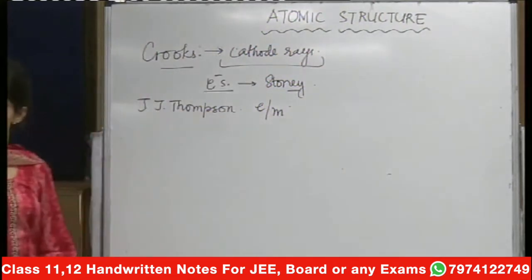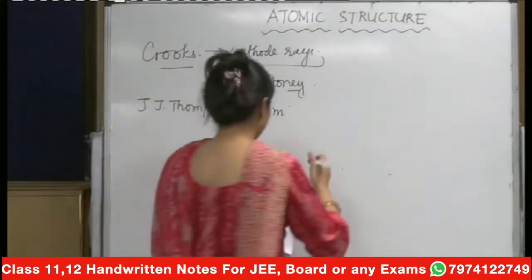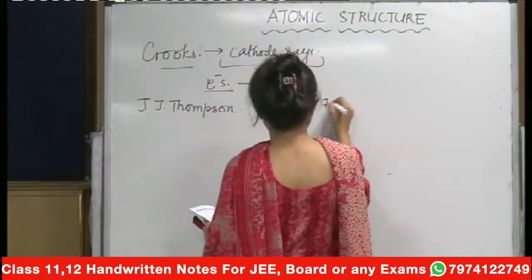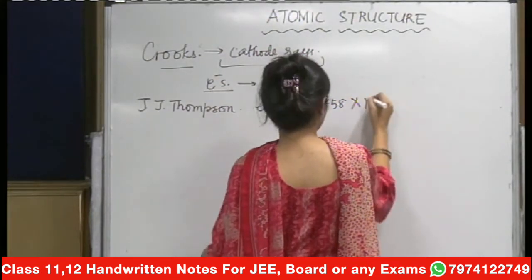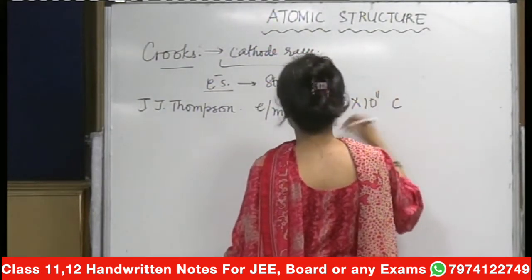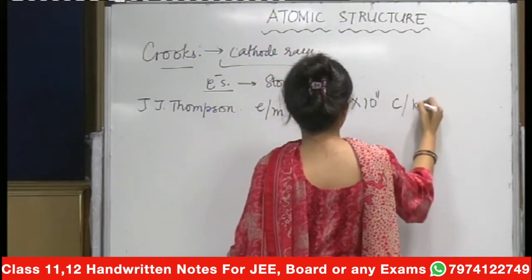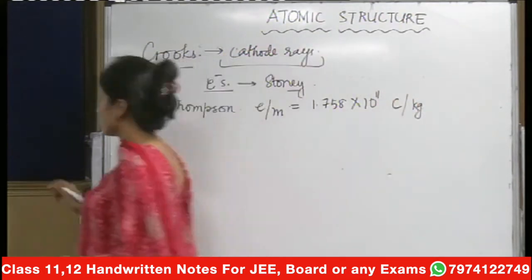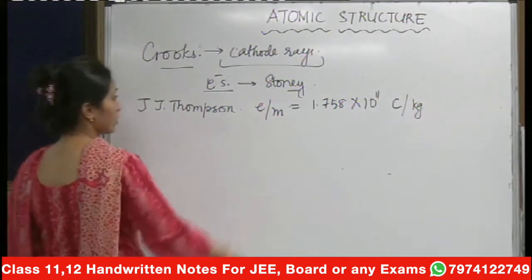The charge to mass ratio that he found was equal to 1.758 into 10 to the power 11. What will be the units? Coulomb per kilogram. Charge is coulomb and mass is kilogram.